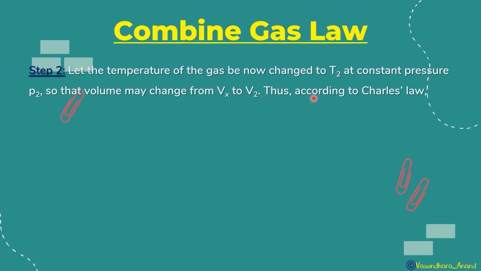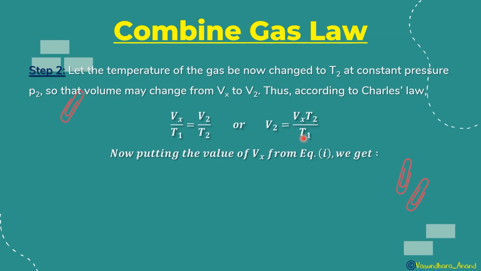According to Charles law, Vx upon T1 is equal to V2 upon T2. So V2 will be Vx T2 upon T1. Now put the value of Vx from equation 1 in this.